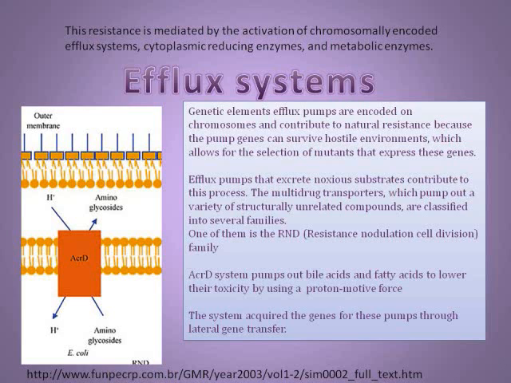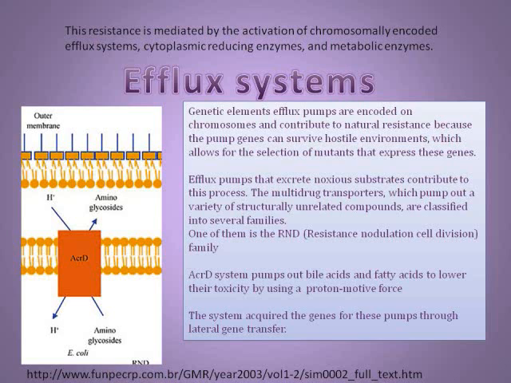Now a little more on efflux systems. Genetic elements, efflux pumps, are encoded on chromosomes and contribute to natural resistance because the pump genes can survive hostile environments, which allows for the selection of mutants that express these genes. It is a universal mechanism for a cell to maintain homeostasis. Efflux pumps that excrete noxious substrates contribute to this process.